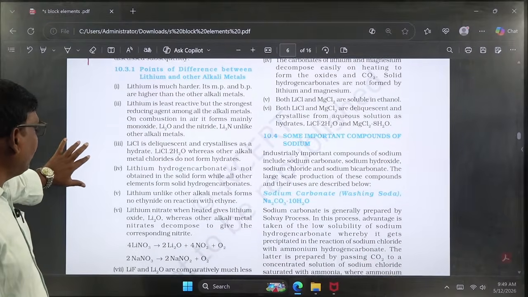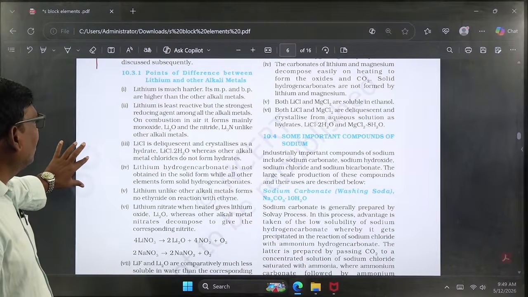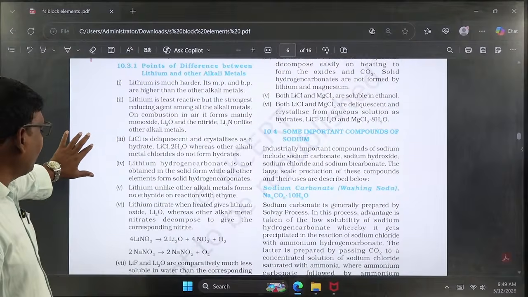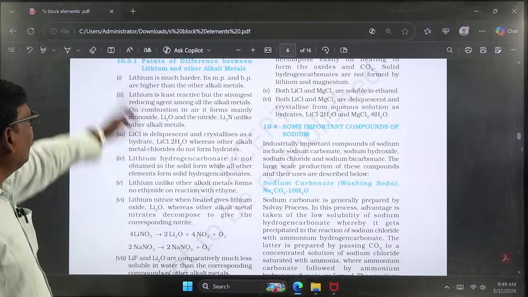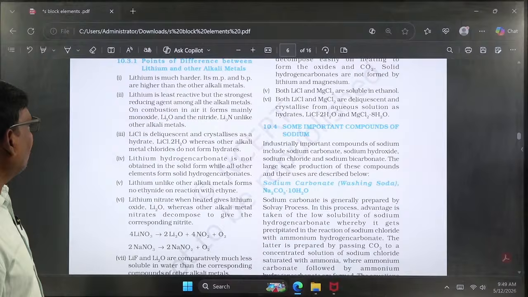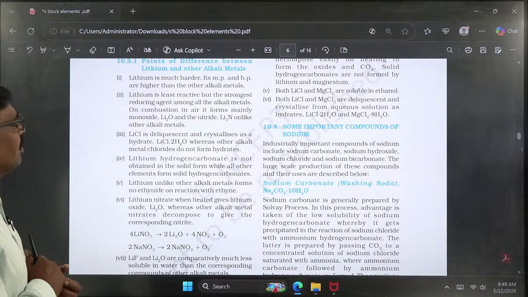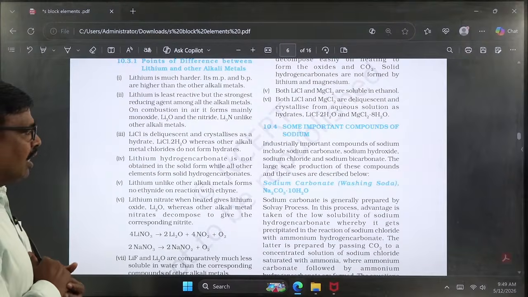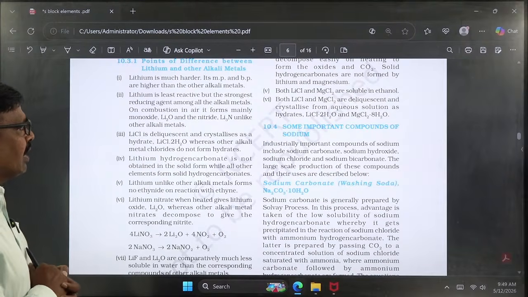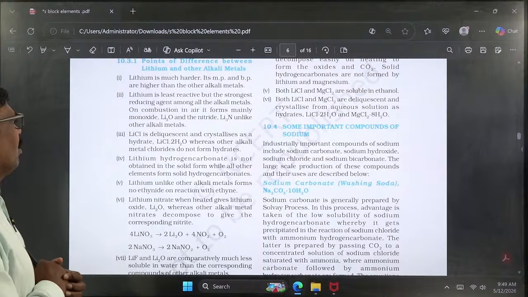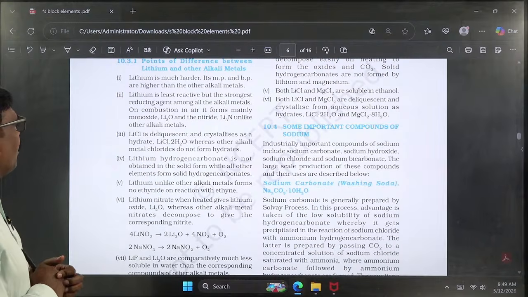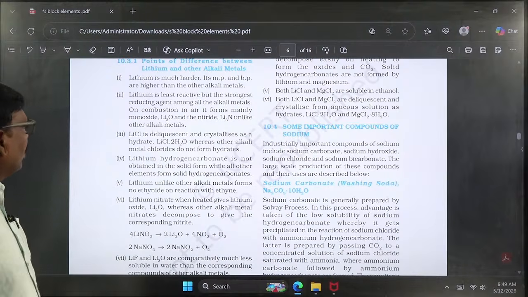Here some points will be discussed because of the anomalous behavior. First, lithium is much harder and has a higher melting and boiling point when compared with other alkali metals. Actually, alkali metals are very soft, even cut with a knife. Down the group the softness increases, whereas the top element lithium is much harder. That's why it has a high melting and boiling point.